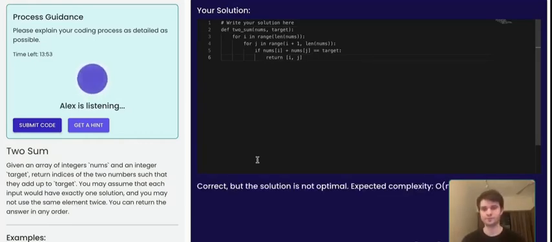Your solution is correct, but it can be optimized. By using a dictionary to track the difference between the target and each number, you can reduce the time complexity from O(n squared) to O(n).